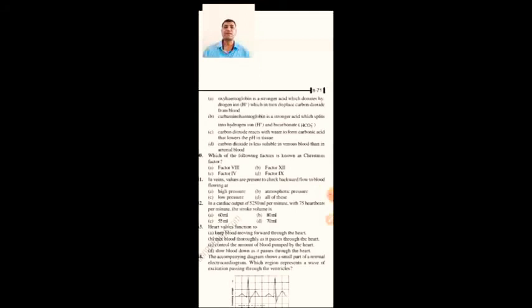Carbon dioxide reacts with water to form carbonic acid that lowers the pH in a tissue. Carbon dioxide is less soluble in venous blood than in arterial blood. So from the given options, Haldane effect is generally concerned with the chloride shift, because of the ionic changes. So A option is the right option.